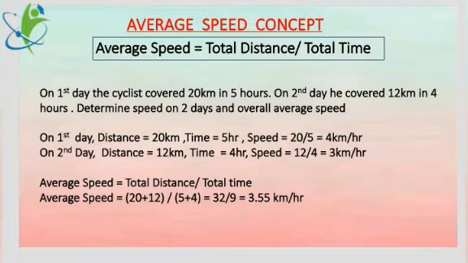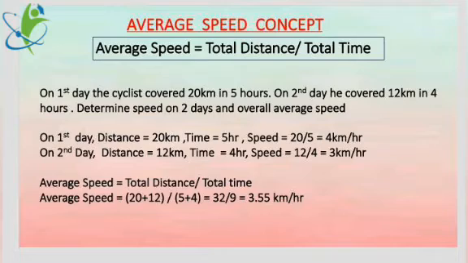You get 32 upon 9, 3.55 km per hour, which is the average speed. How did you get it? Dividing total distance upon total time.